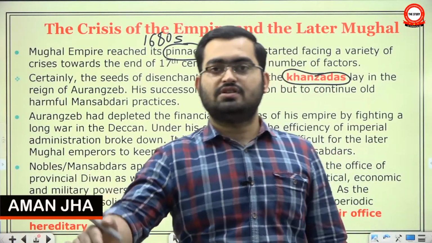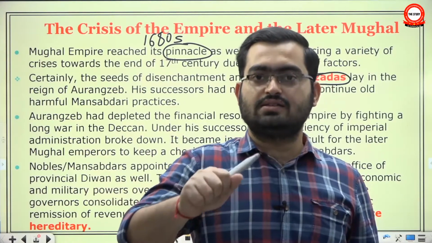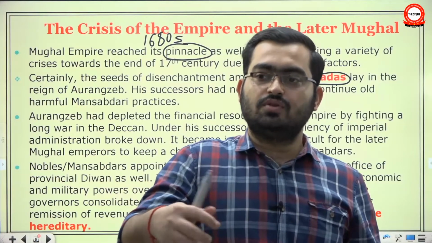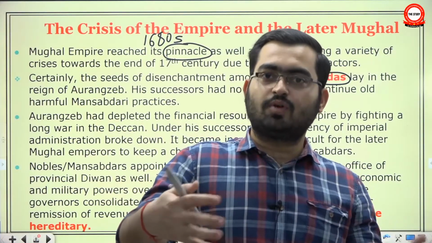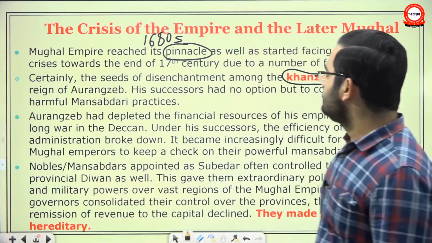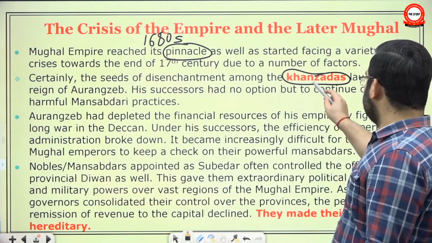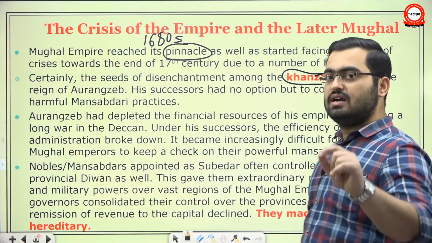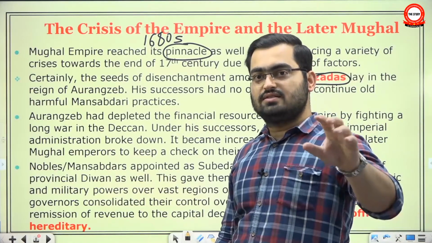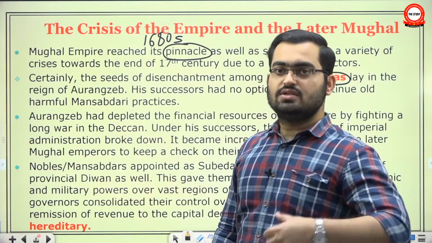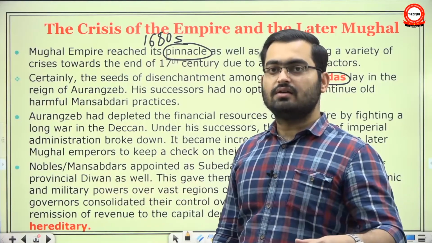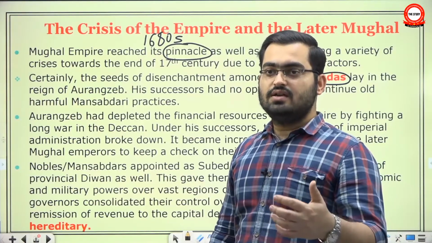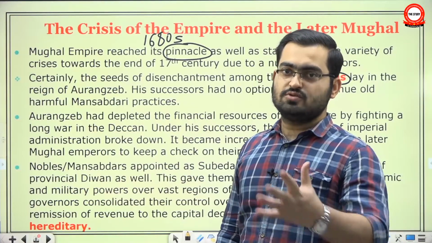Even the local officials knew that this is a good quality Jagir, a Sere Hasil Jagir. So before allotting it to a Mansabdar, let me get some bribe from him. So all this moral decay was causing a lot of problems in the empire. The lack of good quality Jagirs was creating dissatisfaction among the Khanzadas, meaning the hereditary nobles. Their fathers, their grandfathers, their uncles, their great grand uncles had served the Mughal empire, and they closely identified emotionally with the Mughal empire, unlike the other social groups that had a partnership of convenience with the Mughal empire. So it's like saying that your most loyal support base was losing faith in you.